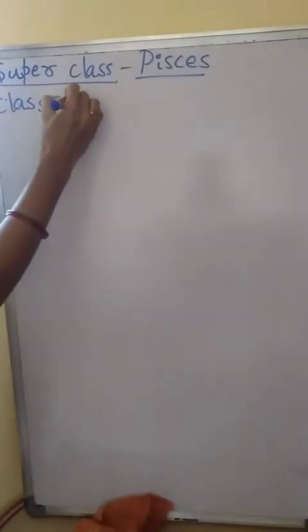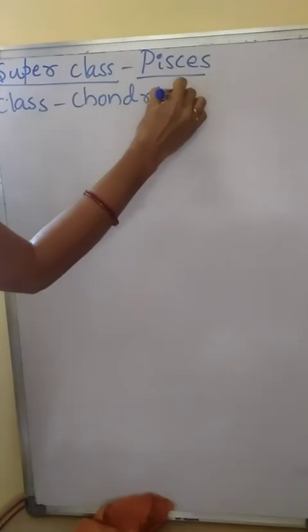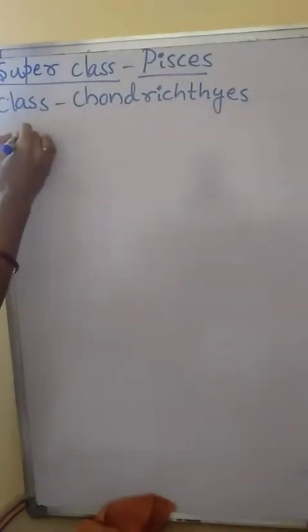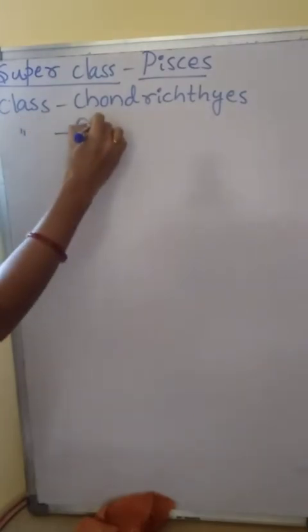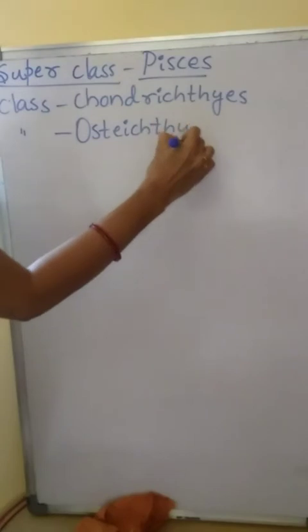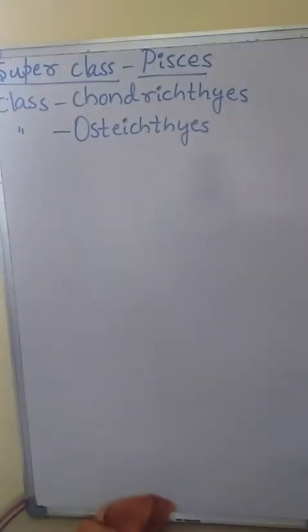One is class Chondrichthyes, and another one is class Osteichthyes. Class Chondrichthyes and class Osteichthyes are the two classes which come under superclass Pisces.